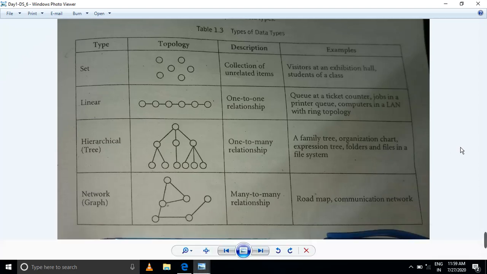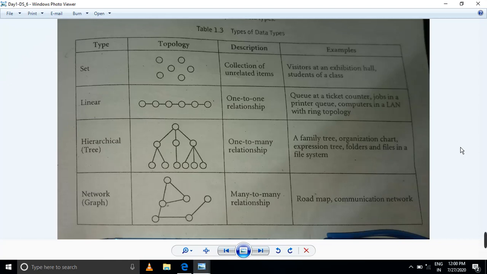Okay, so we go on to the types of data. I will discuss data types later, but I am telling you what linear and non-linear mean. So what is the meaning of a set? A set is a collection of unrelated items, for example visitors at an exhibition, or all students of a class. Next, linear is a one-to-one relationship: a queue at a ticket counter, jobs in a printer queue, computers in a LAN.